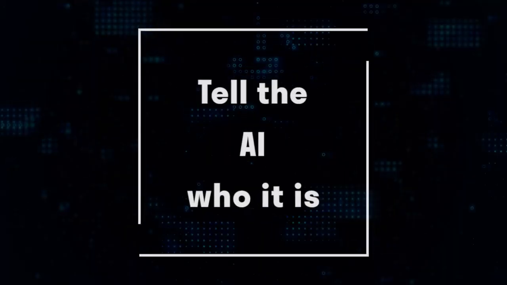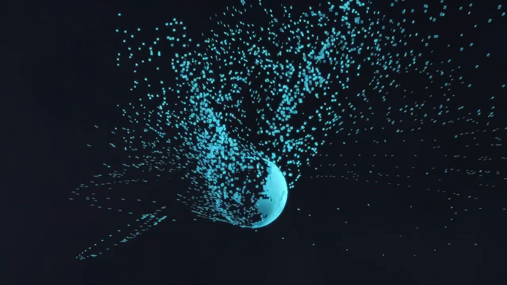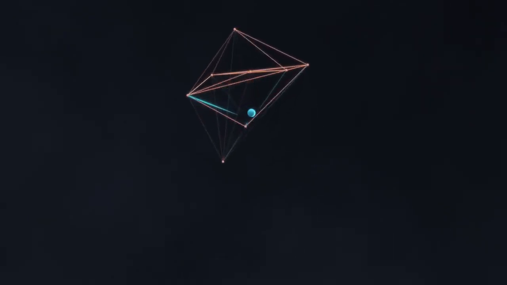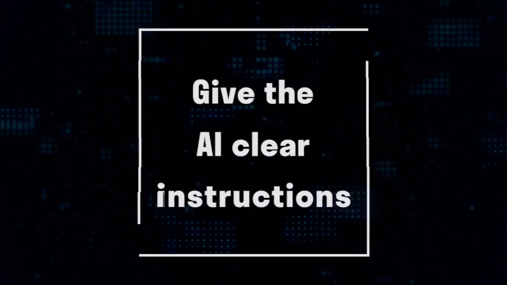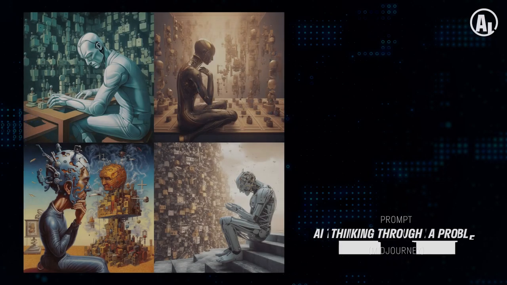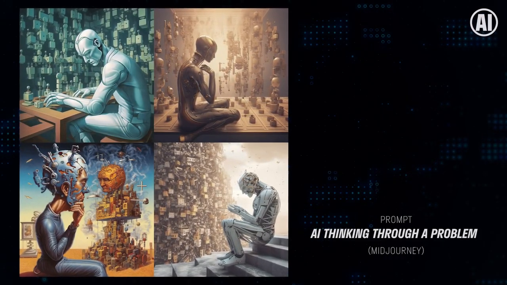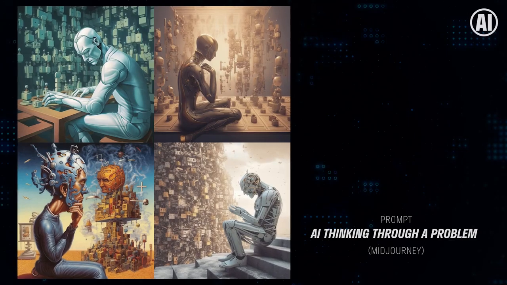The first thing to remember is that you want to tell the AI who it is. The reason you want to do that is because the AI has been trained on billions of documents. Telling it who it is gives it the right context from which to start. Once you tell the AI who it is, the second thing to do is to give the AI very clear instructions about what you want it to do. You have to remember that the AI doesn't know you and doesn't know any of your context. So the more context you give it, the more effective it can be.